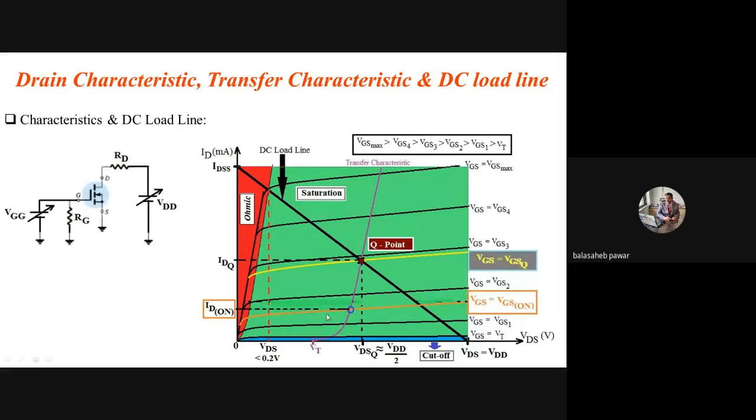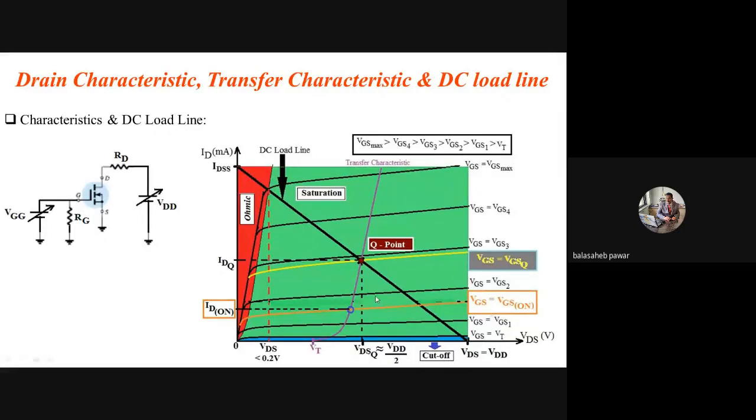That means at the level of VGS(on), the device starts to conduct significantly. At VGS equals VT, the device current is very, very small. We already discussed that point during our previous lecture, right? So here VGS equals VGS(on), we can say this is the minimum gate to source voltage that should be applied for satisfactory conduction of this device. Okay.